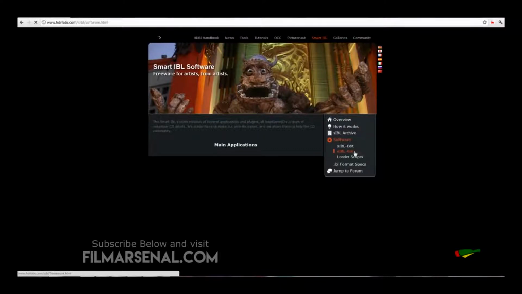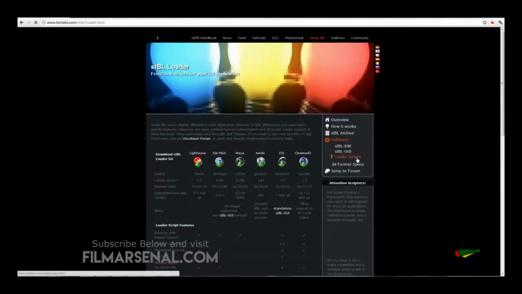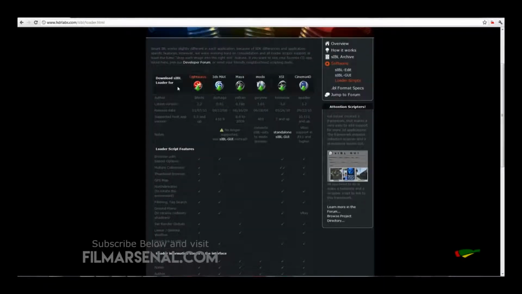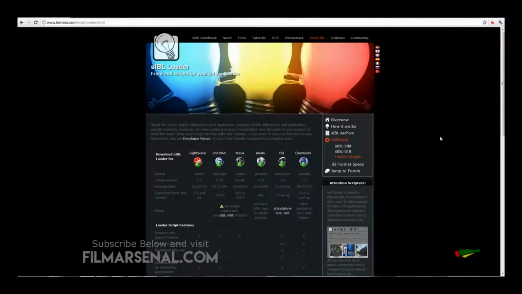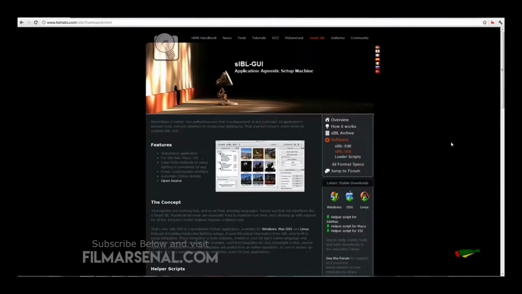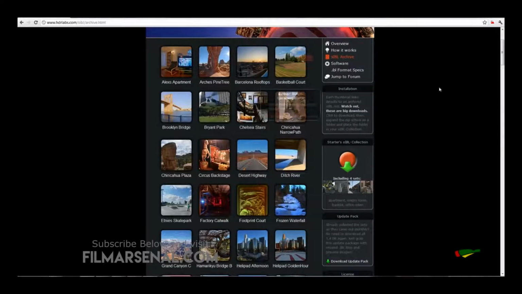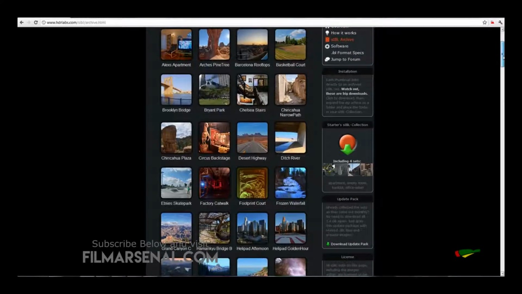This is the main software, and you can also download the loader scripts for 3ds Max and Maya and other 3D applications. So these are the SIBL loader scripts, so you can download it for the various 3D applications. So after you download the SIBL GUI and install it in your computer, you need to download some of the archives that they have. You can go to archives. These are the various sets that you can download freely and use it in your lighting.